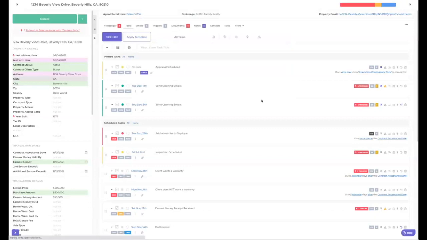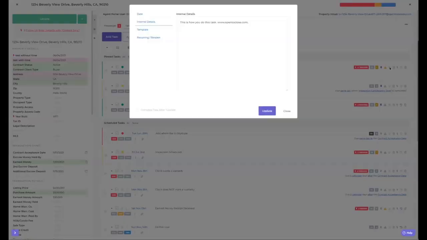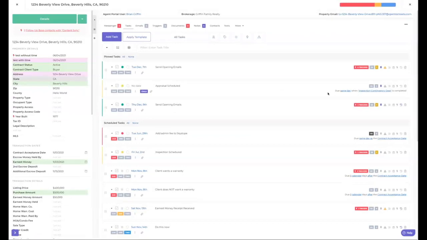So let's say you have a VA working on this file and they come in here and they don't know how to do this task, now they can click on internal details and see exactly how to do this task. So it's good for not getting calls to the team leader constantly about, I forget how to do this, or how do we approach this? Everything will be in there.